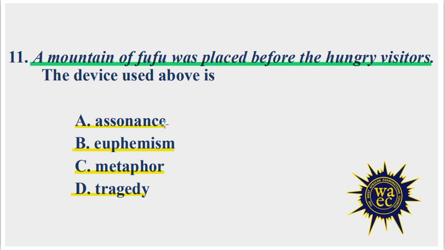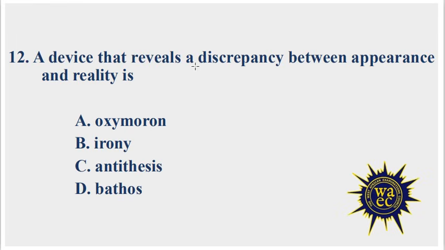It shows that the fufu is abundant and stacked up like a mountain. So the correct option is metaphor, because we are comparing the fufu with a mountain. Metaphor, comparison of two different things without using like or as. Number 12, a device that reveals a discrepancy between appearance and reality is A.